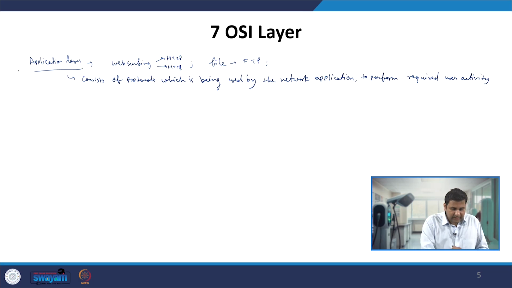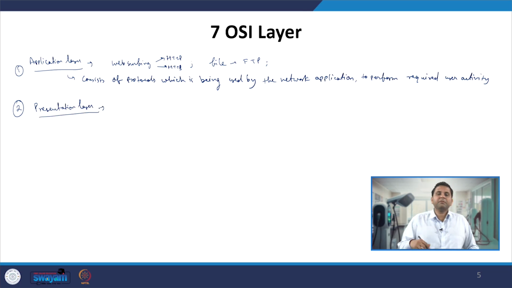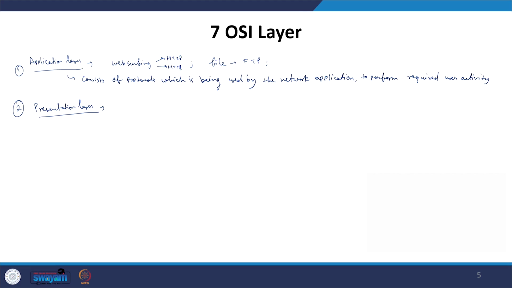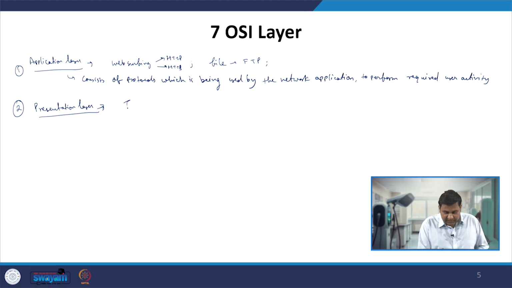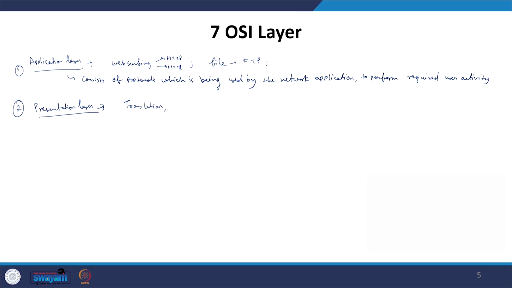Now after the application layer comes the presentation layer. Let us say once the user is doing web surfing or has entered some data, that data will be in the form of characters and numbers, and those characters and numbers need to be converted into a form which is understood by the computer or the system which will be using that data. So the presentation layer does basically three functionalities, the first of which is translation, which converts the user-understandable language to machine-understandable language.